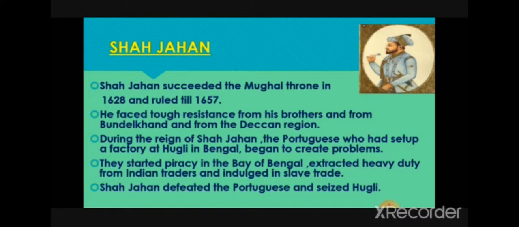Now let's study about him. Shah Jahan succeeded to the Mughal throne in 1628 and ruled till 1657. He faced tough resistance from his brothers, from Bundelkhand, and from the Deccan region. During the reign of Shah Jahan, the Portuguese who had set up a factory at Hooghly in Bengal began to create problems. They started piracy in the Bay of Bengal, extracted heavy duty from Indian traders, and indulged in the slave trade. Shah Jahan defeated the Portuguese and seized Hooghly.